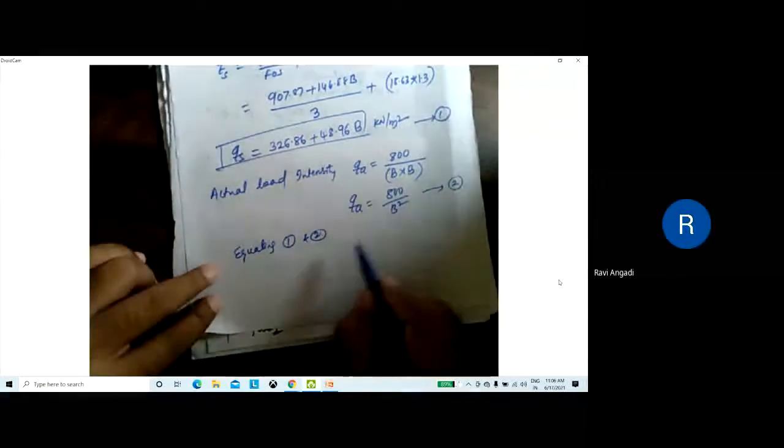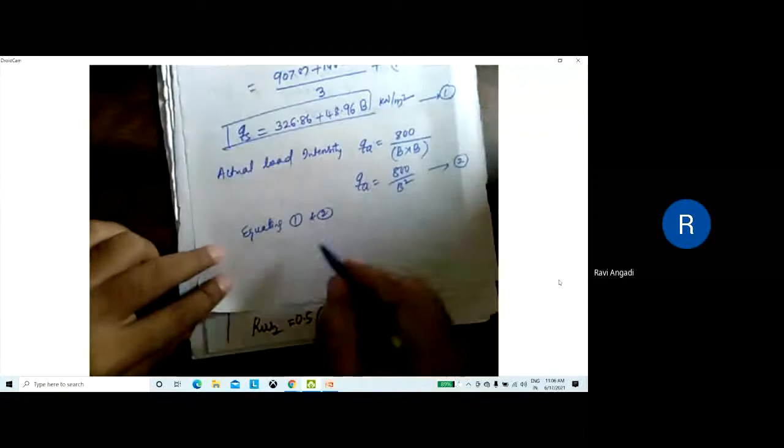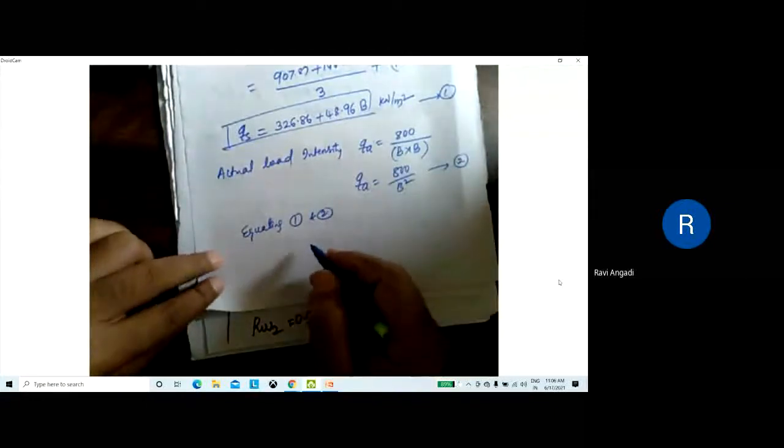So can you simplify and tell me this one? You equate these two, what final equation do you get? It will be in cubic.